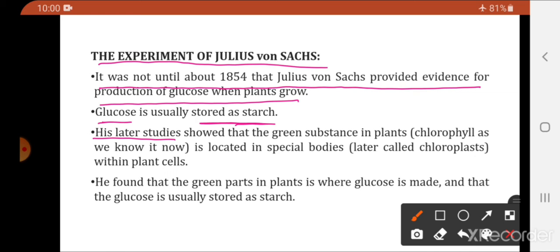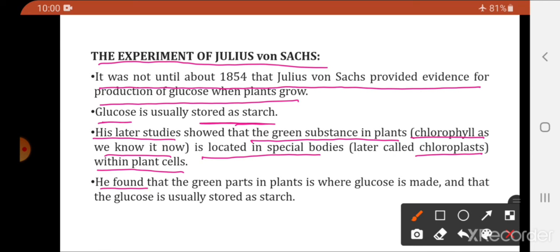His later studies showed that the green substance in the plant, which is chlorophyll as we know it now, is located in special bodies which were later called chloroplasts within the plant cell. Okay, from his studies we also came to know that plants contain the green colored substance called chlorophyll, and this chlorophyll is located in special organelles which we know as chloroplasts, and these chloroplasts are found within the plant cells.